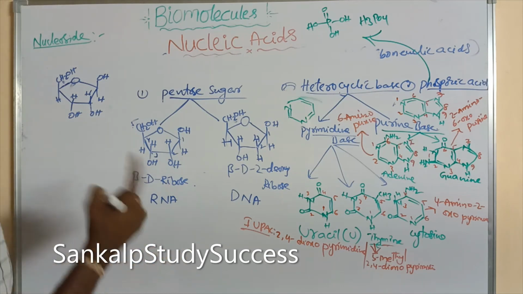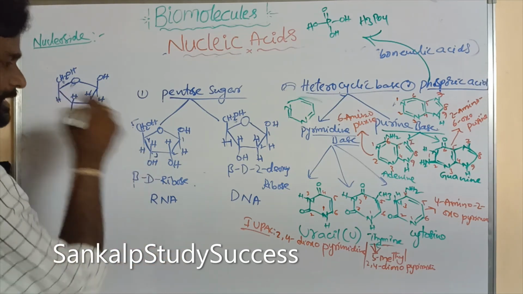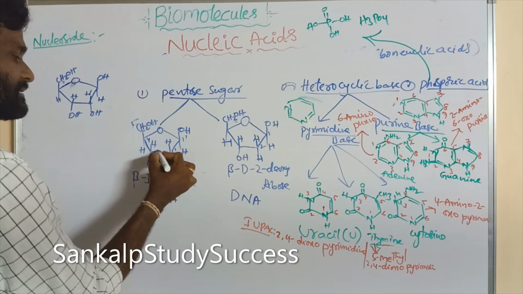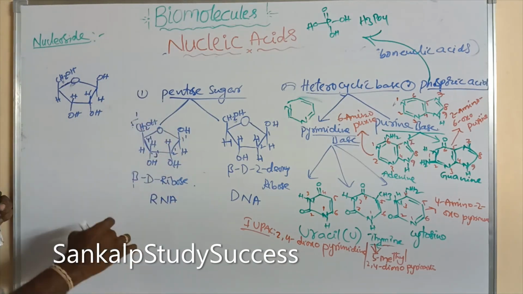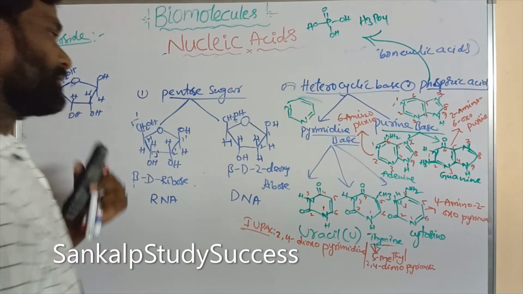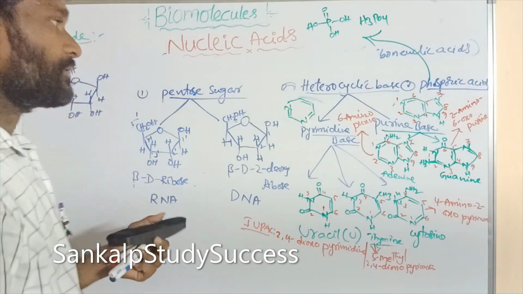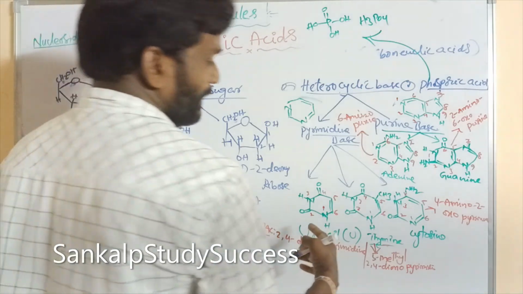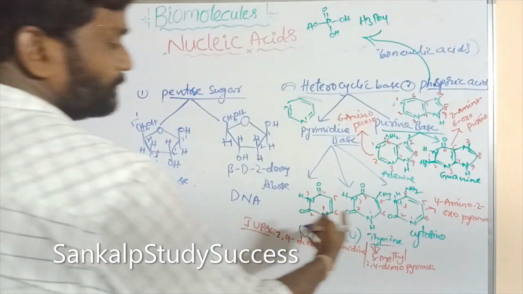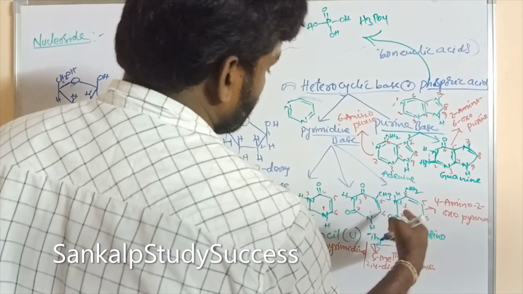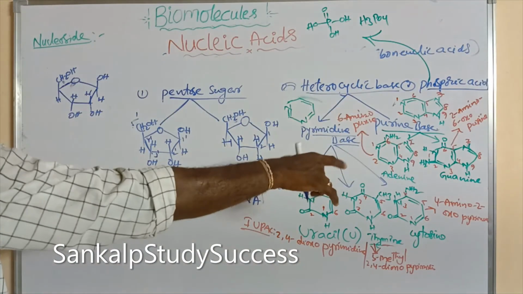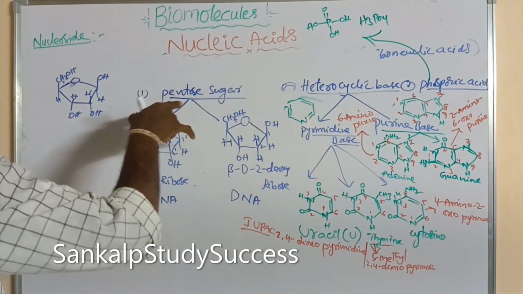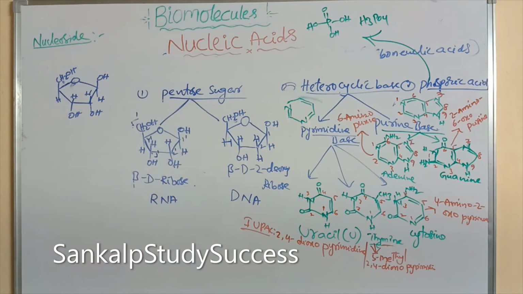The numbering given for pentose sugars is 1 dash, 2 dash, 3 dash, 4 dash, 5 dash. The numbering 1, 2, 3, 4, 5, 6 and so on is given for bases.